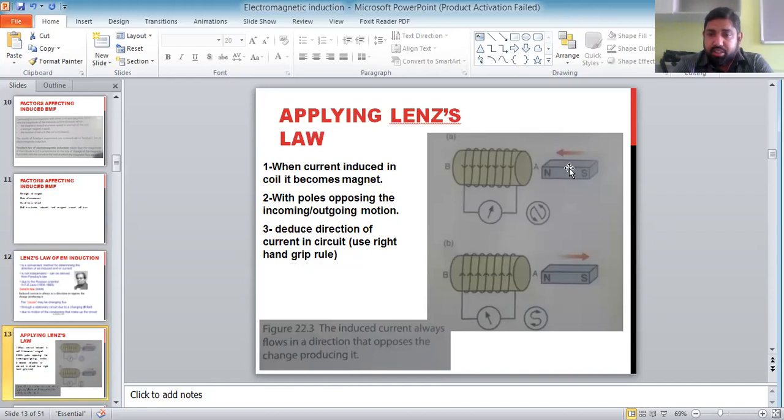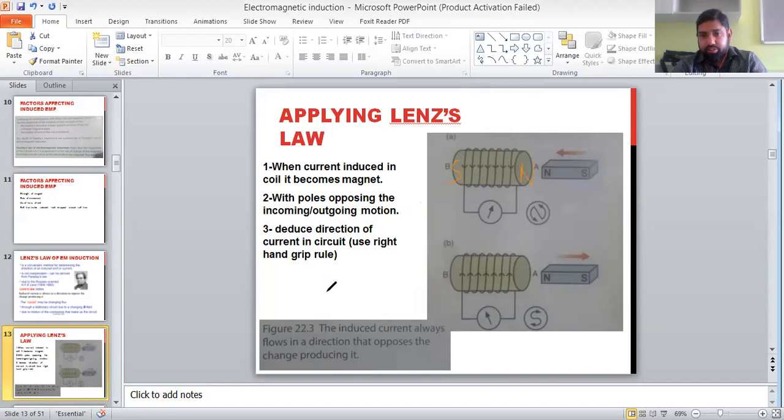But what happens is when we bring the north near that coil, current will be induced in that coil. And then it will become a magnet. When it becomes a magnet, it has to oppose the change producing that current. So the change is incoming north. So this coil has to become such a magnet that it will have north on the right side to oppose the incoming north.